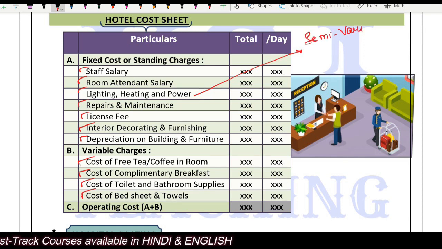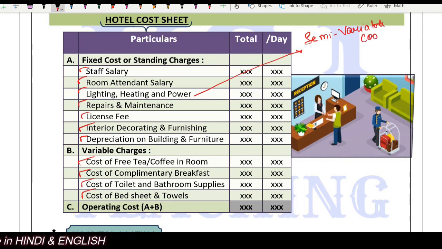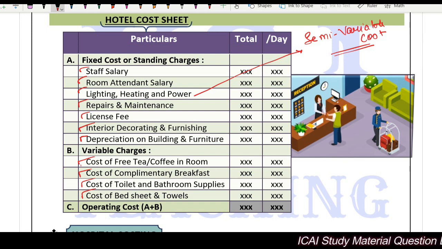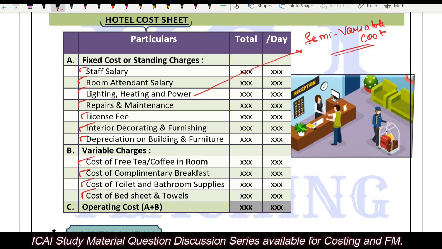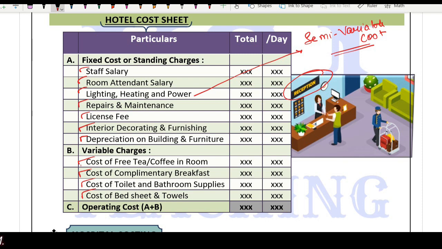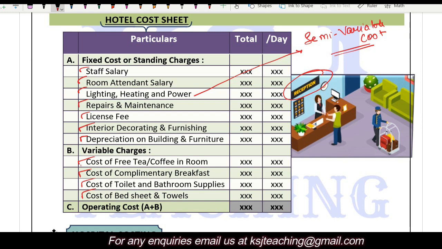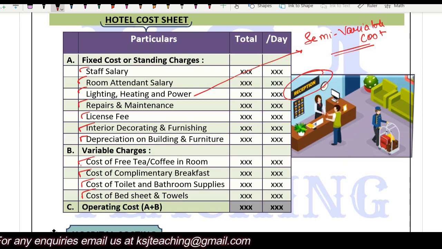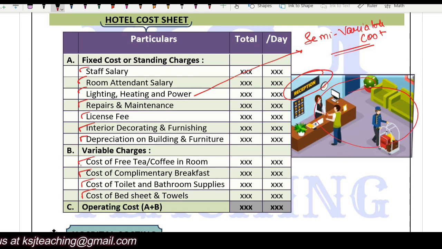Why, sir, semi-variable cost? See, if the room is not occupied, you will not have the lighting expenditure in that room, isn't it? So that means it is variable. It is dependent upon the occupancy. But at the same time, there will be some areas in the hotel where you will always need the lighting, say the reception. If there are no customers, can you switch off the light of the reception and sit in the dark? No, sir. Then nobody will come to the hotel, isn't it? So you will have to keep the lighting of this part always on. So in that case, it is a sort of fixed cost.